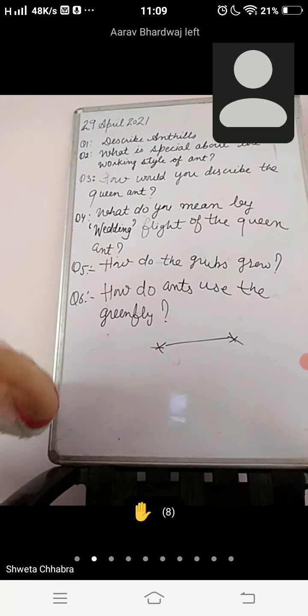So, by reading this text, you can find this answer number 4 very easily, that is, what is the meaning of the wedding flight of the queen ant. So, I want maximum participation.